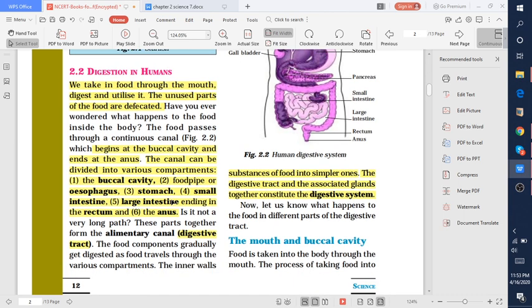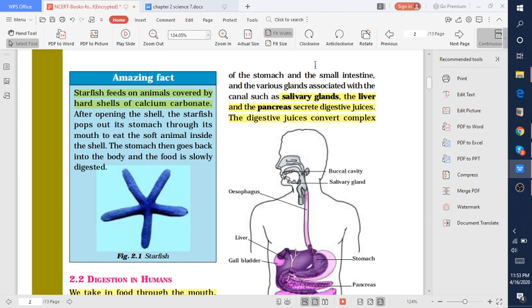Whenever food is taken inside the body, the food is digested in each and every part of this alimentary canal. The inner walls of the stomach and small intestine and the various glands associated with the canal, the salivary glands, liver and pancreas, secrete the digestive juices.